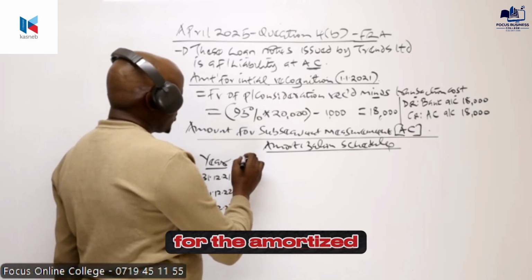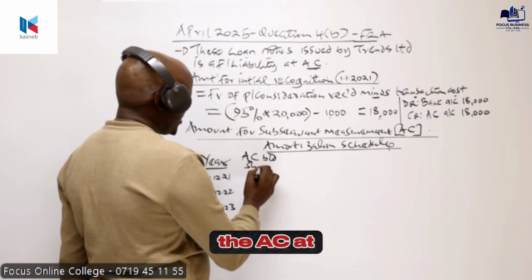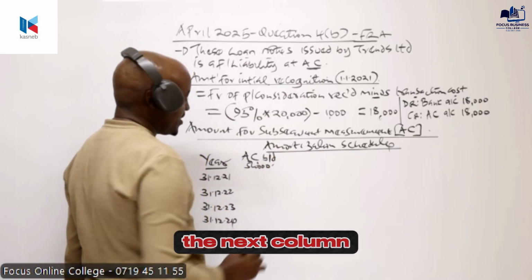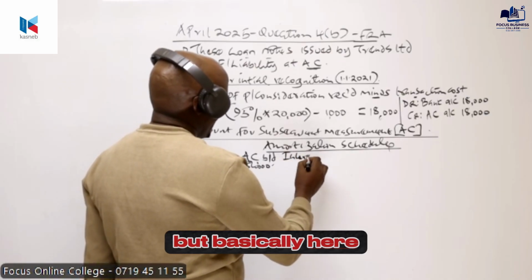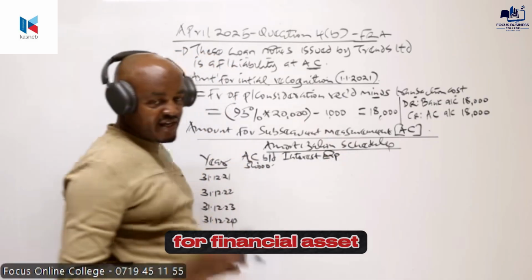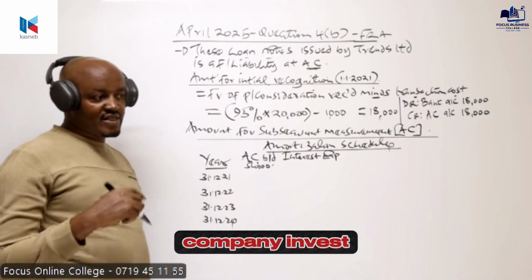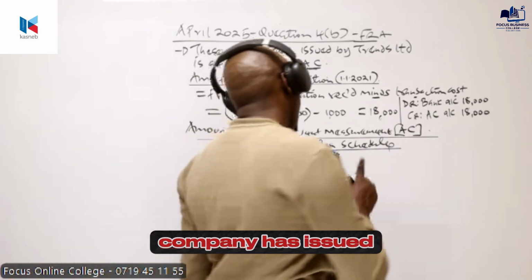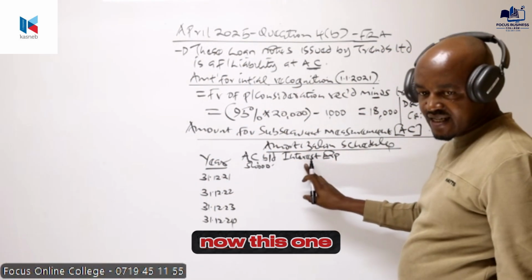Then our next column here will be for the amortized cost at the start of the year, the AC at the start, and remember all our figures are in thousands of shillings. The next column will be for the interest, but basically here, this is an interest expense. If you can recall the other question, for financial asset, we had interest income. So once the company invests, the company should recognize interest income. But once a company has issued loan notes, the company should recognize interest expense.